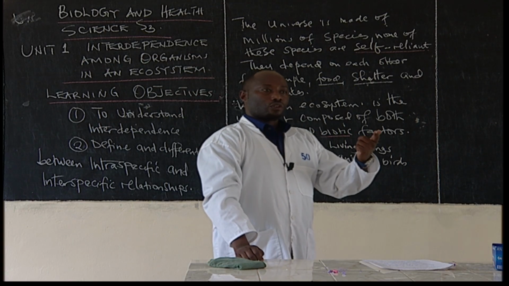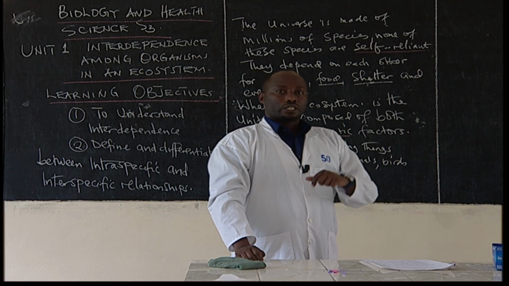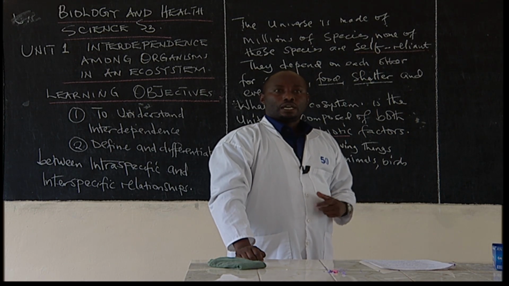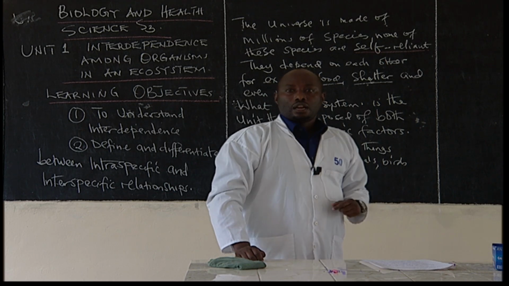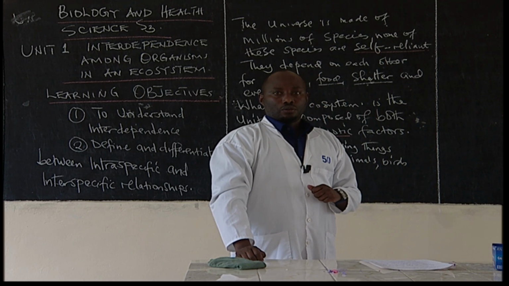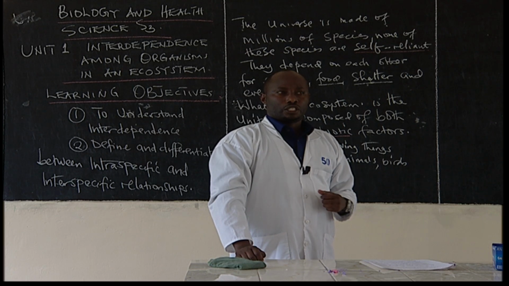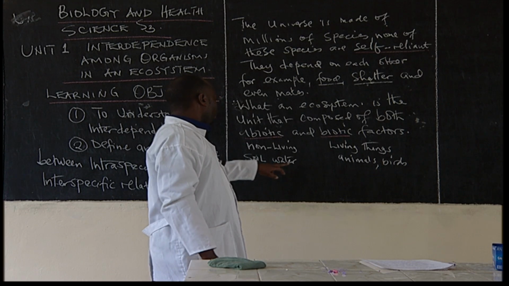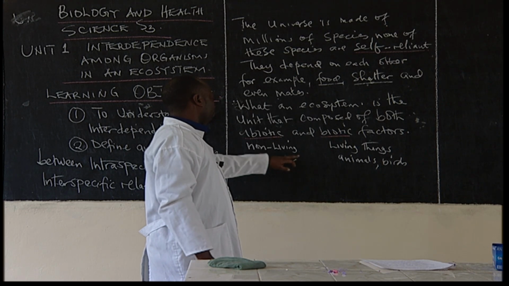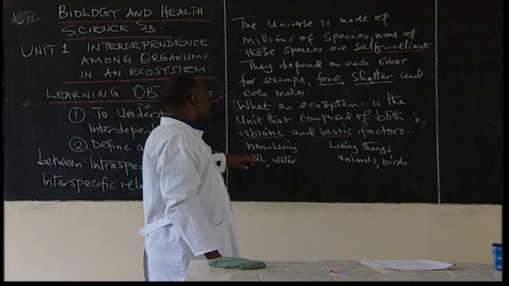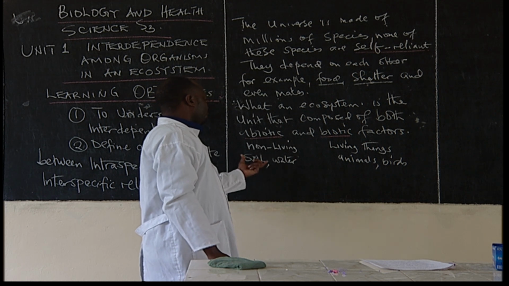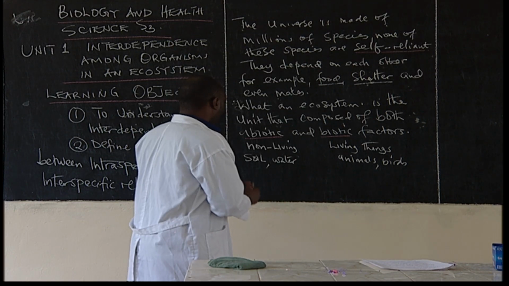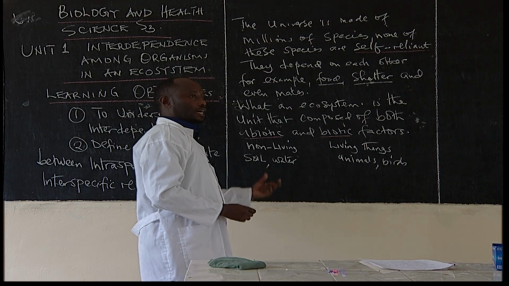So meaning that in the absence of non-living things, life cannot exist on earth. How can you justify the statement? It means that in the absence of soil and water, life cannot exist, because water is an essential part of life. Soil is an essential part of life, because if there is no soil, we could not have what you call producers. If we have the soil, we have the producers, and producers are green plants.